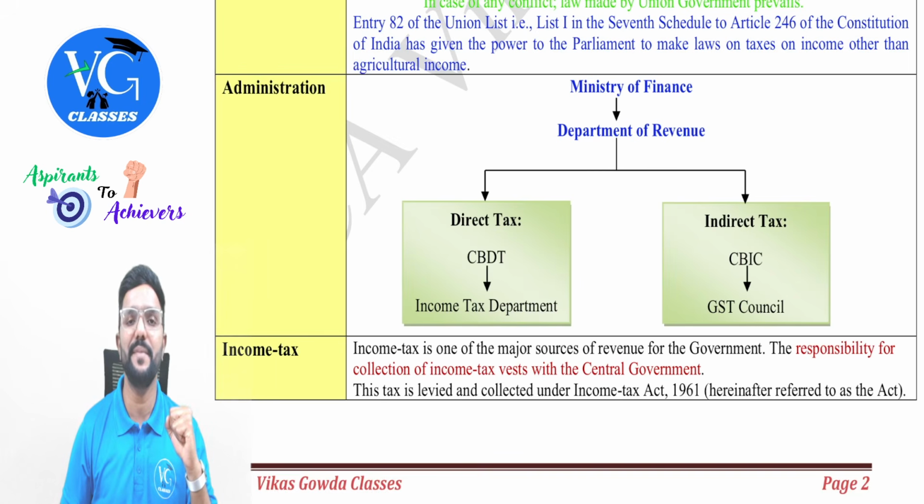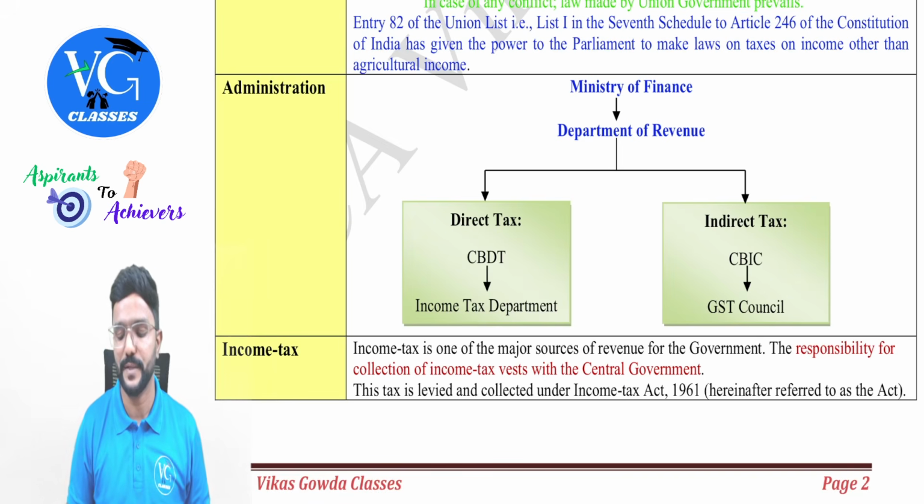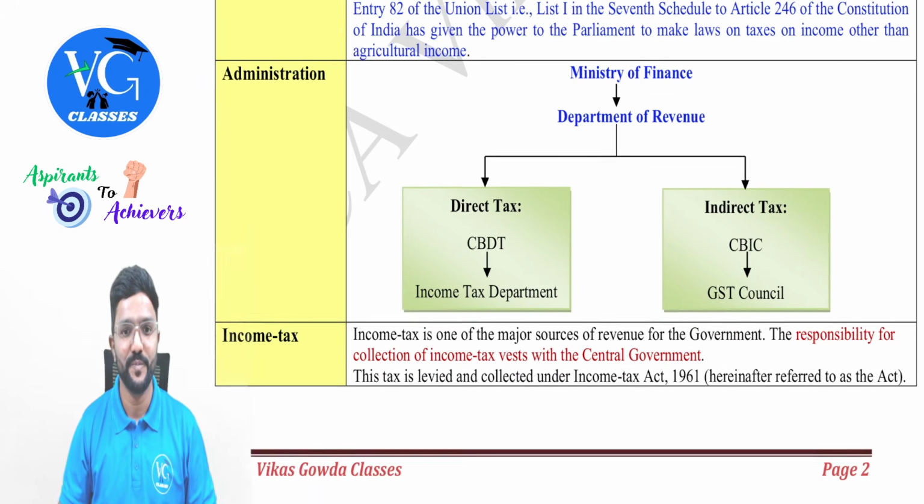Under that, for GST purposes, we have the GST Council. Any decisions with respect to GST will be taken by the GST Council, which is headed by the Union Finance Minister, who is our madam now.